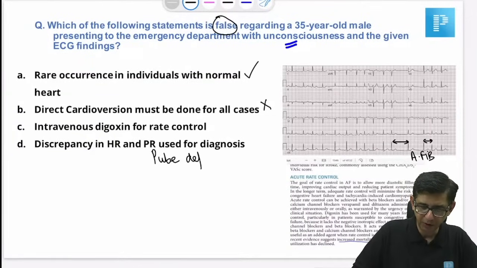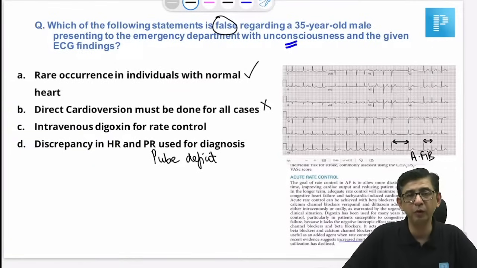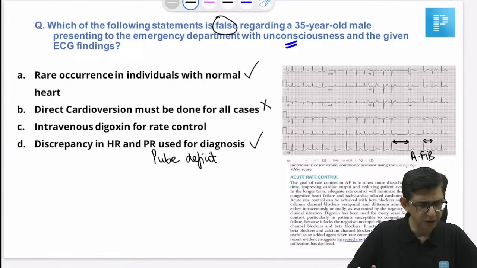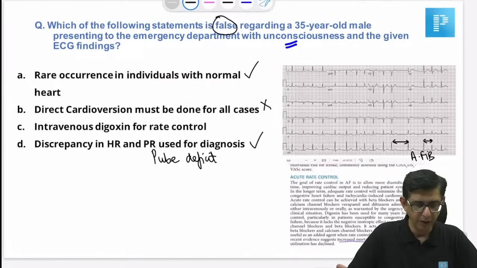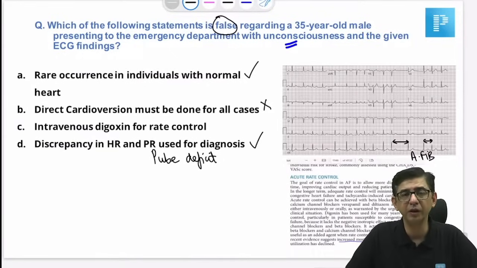In this particular case, the most accurate statement is the discrepancy in heart rate and pulse rate, because that is the pulse deficit per se, which does not occur in a normal heart. That's a rare occurrence. I think option number A would be a correct one in this particular case.